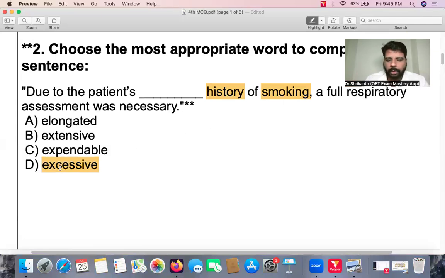So here we cannot use the quantitative word, which is excessive. So here you have to use extensive, because extensive shows the extent of the patient's smoking habits, that is, for how long the patient has been smoking. So the right answer would be B, extensive. Okay, so good. Again, it's a slightly tricky question. Let's go to the third question.